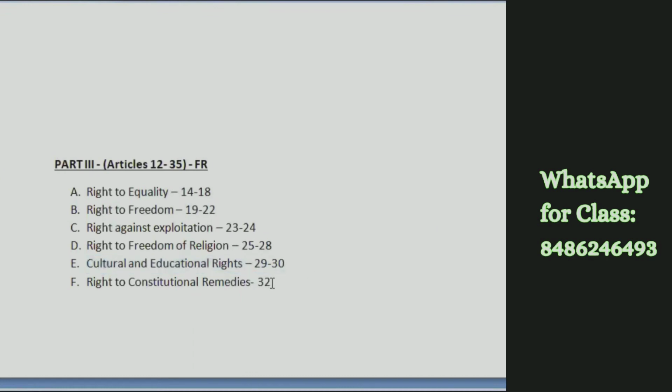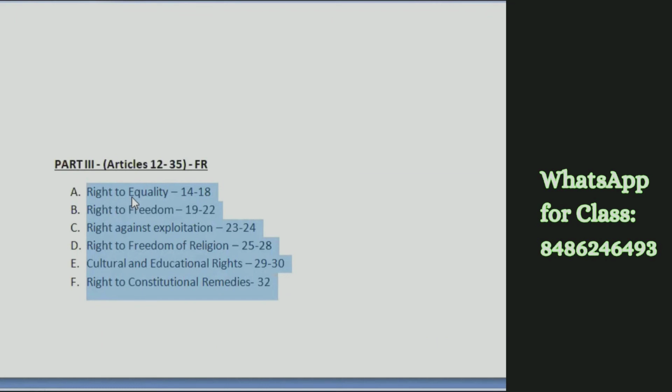So the first thing you should try is to remember this particular category: first type of right is right to equality, articles 14 to 18. If you remember that, it would help you in solving many of the answers.